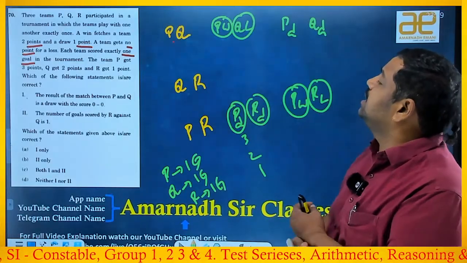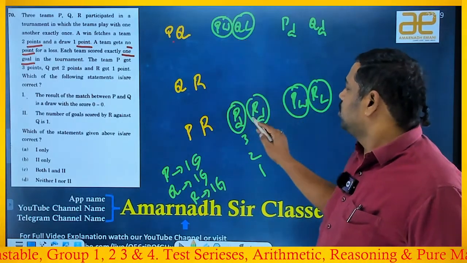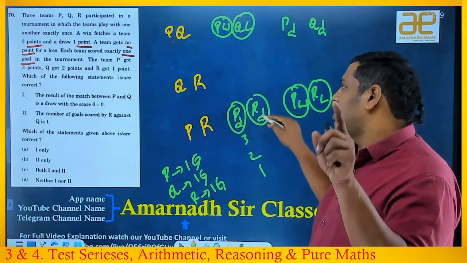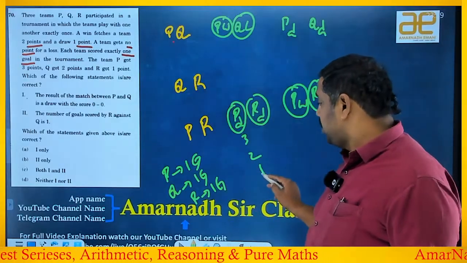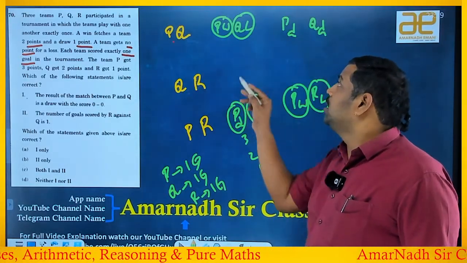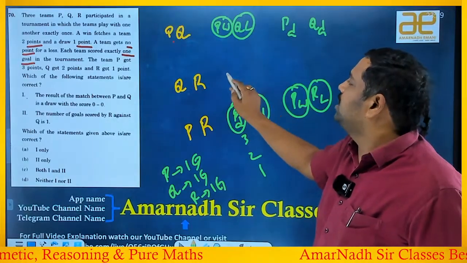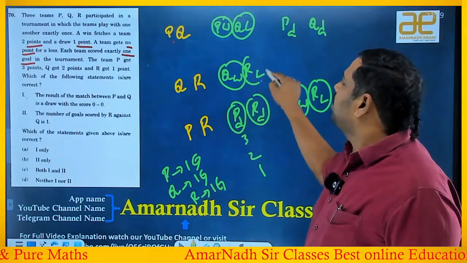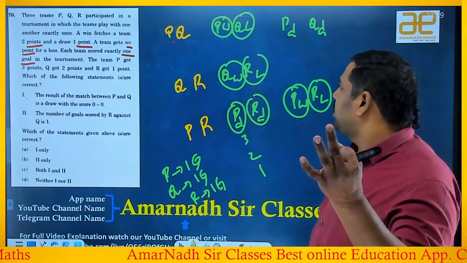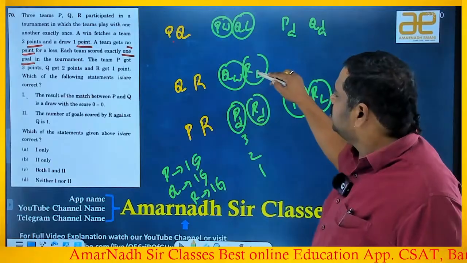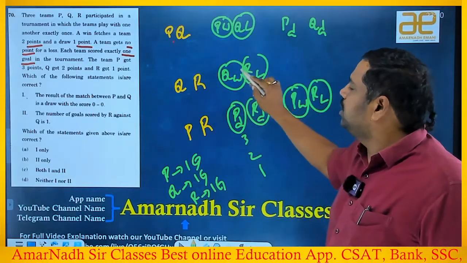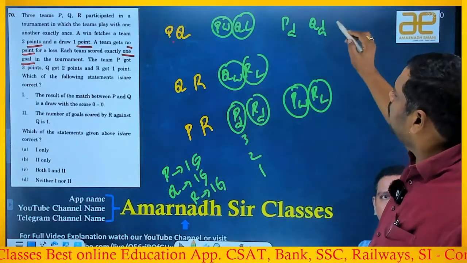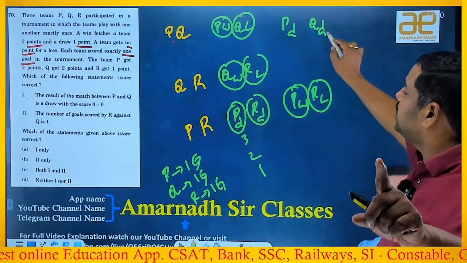So suppose in this case, P won its match, P drew its match, 2 plus 1, 3 points it got. R drew, R got 1 point, only 1 point, right? So R's score is also done. Q lost, it means 0 points. So definitely Q will win here and R will lose here. Then what happens? Observe, P winning and draw, 3 points. R draw and losing, so 1 point. Q lose and win, 2 points. So points satisfied.